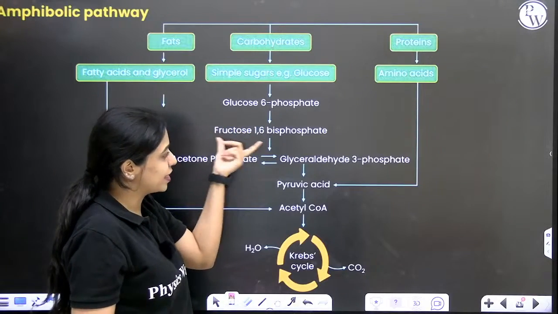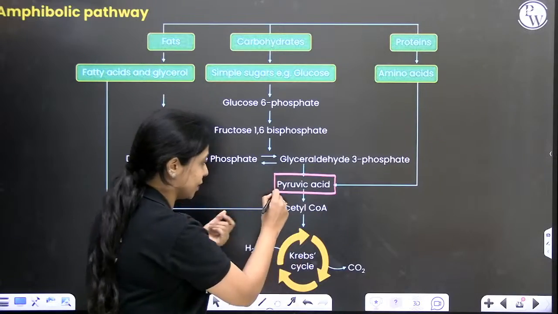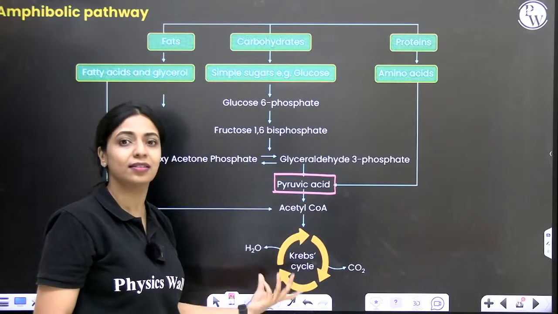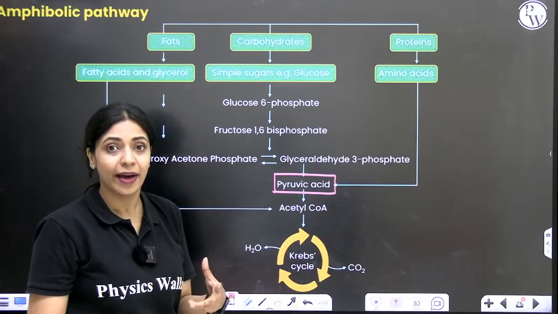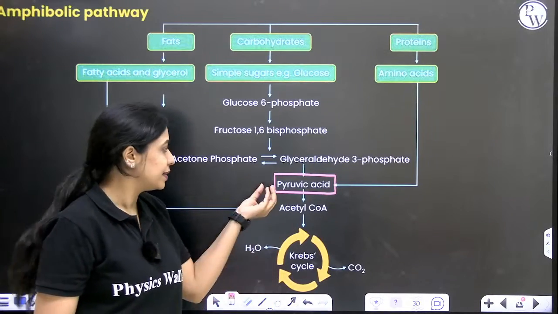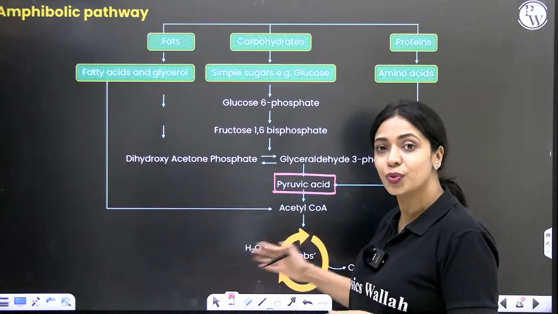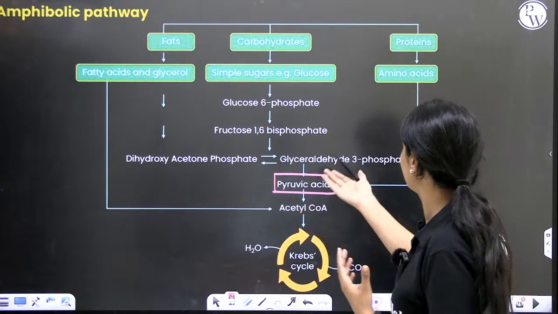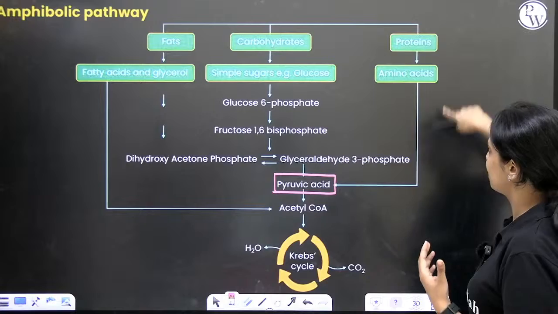Some of the intermediates present here, for example pyruvic acid, which is a product of glycolysis, need not necessarily enter the link reaction or the Krebs cycle. If the cell at that point requires the synthesis of proteins, this pyruvic acid can be withdrawn from the glycolytic pathway and used in the synthesis of proteins. Pyruvic acid will get converted into amino acids, and amino acids can be used in the synthesis of proteins.